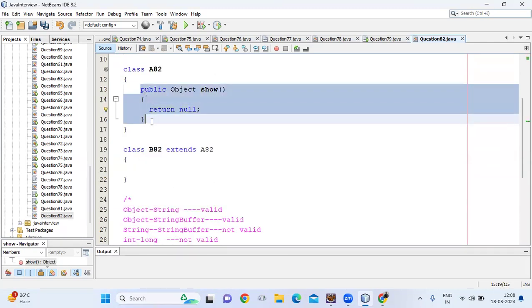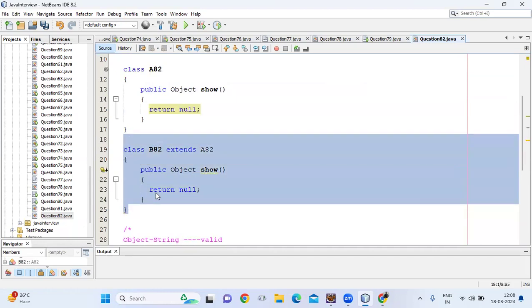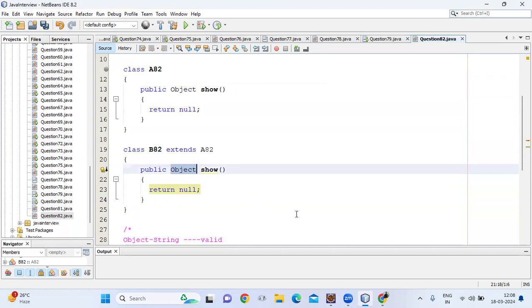This is the superclass method, and suppose we write the same method in the subclass, then this is method overriding. In method overriding, our question is can we change the return type? Yes, we can change. Object to String will work.